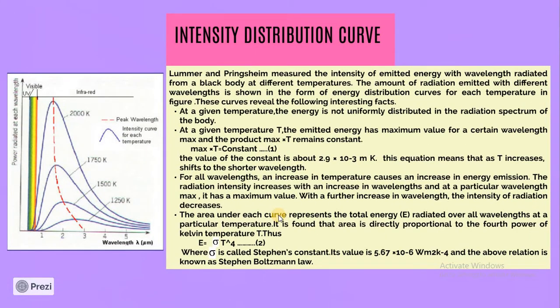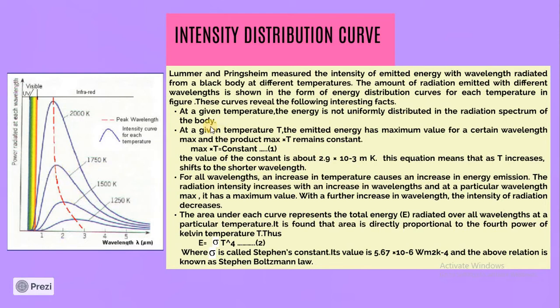Now this is the intensity distribution curve. The graph that is shown was plotted experimentally by Lummer and Pringsheim. They measured the intensity of emitted energy with wavelength radiated from a black body at different temperatures, and they came out with this type of graph. By looking at the graph, certain interesting facts were noted.